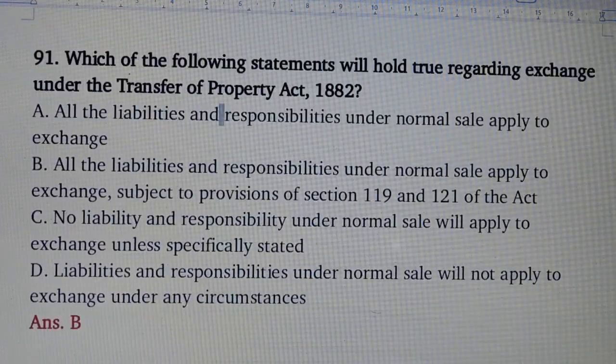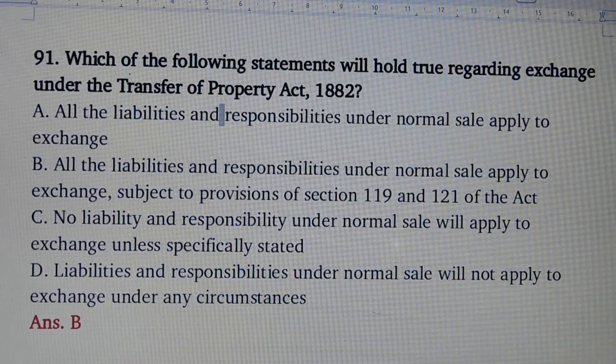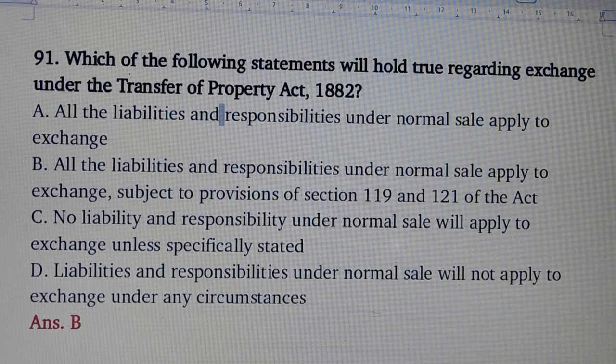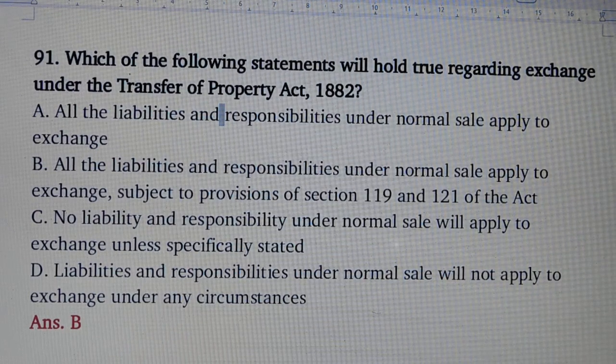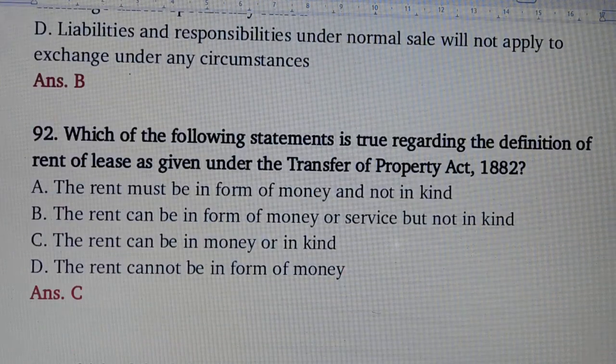Question number 91. Which of the following statements will hold true regarding exchange under the Transfer of Property Act? Answer is option number B. All the liabilities and responsibilities under normal sale apply to exchange, subject to provision of section 119 and section 121 of the Act.